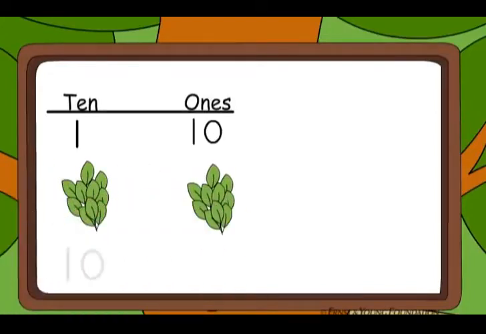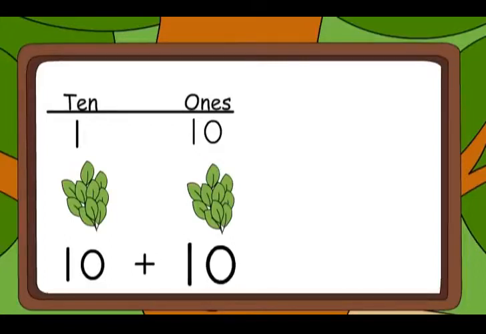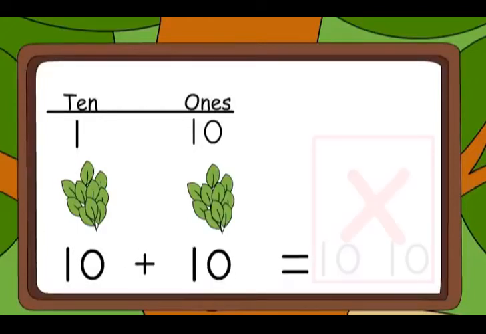Okay, let us do this now. Meenu, wait. I will also tell 10 plus 10 equal to... Oh, I don't know. What is 10 plus 10 equal to, 10 10?